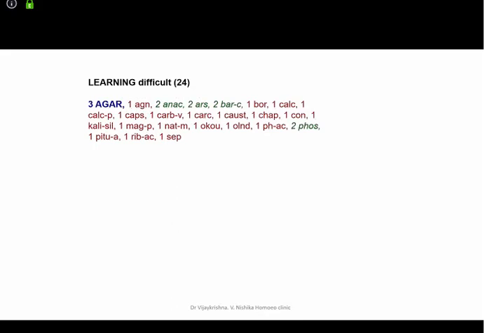Okay. And another very important rubric of poor intellect is difficulty in learning. Constitutionally, there are few people who cannot learn very easily. Learning easy was a good intellect rubric. Learning difficult is a poor intellect rubric. 24 remedies you have. Yes, absolutely right, 24 remedies. Agaricus tops the list. And you also have another sub-rubric here: learning difficult, learns everything new. It seems that she would have to learn everything new.